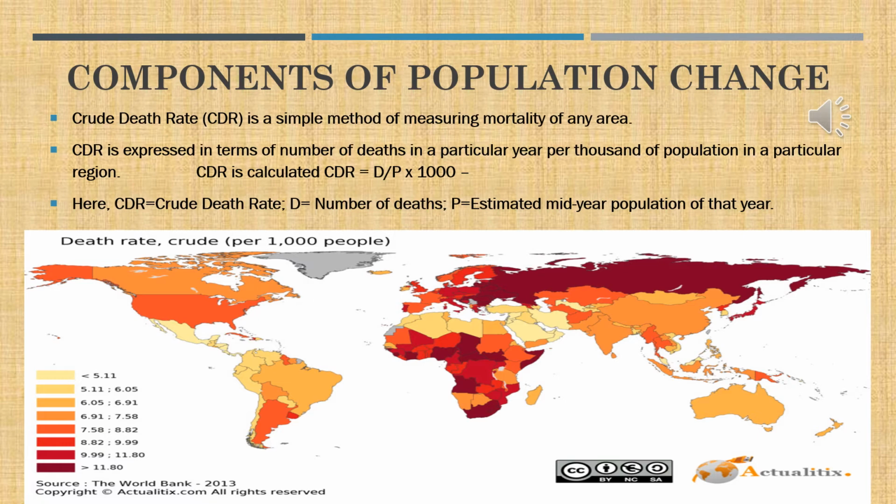Crude death rate is calculated as D by P into 1000. The number of deaths divided by the estimated mid-year population, and to make it into a percentage, it is multiplied by 1000. Hope it's clear, Kanna.